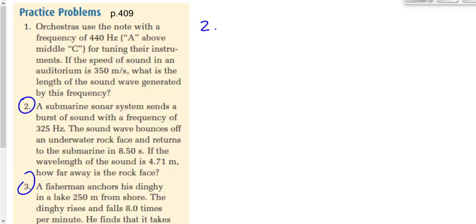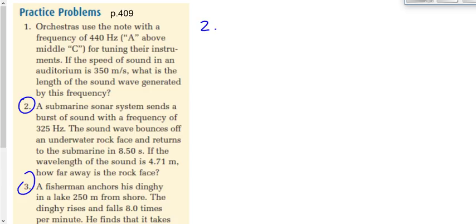This is how the submarine knows where to go, right? You don't have the captain of a submarine just looking out the windshield and saying, hey guys, there's a rock up there, turn right. We have navigation equipment to help the submarine know where it is, right? By sending sonar, by sending these sound waves, bouncing them off. It's kind of like a bat, right? How a bat sees.